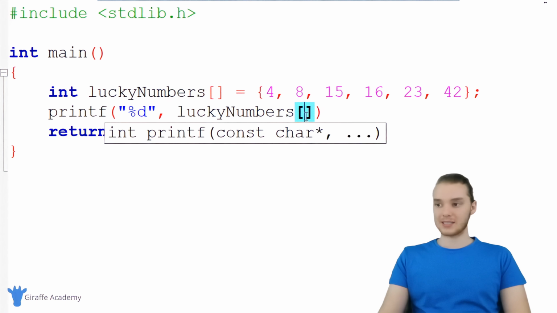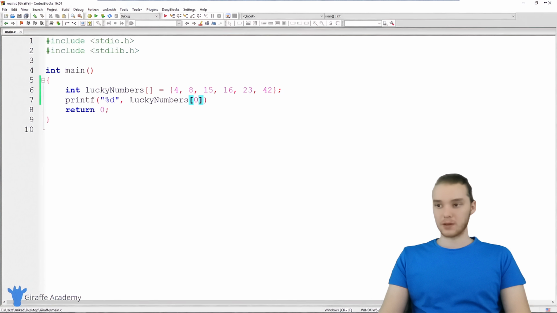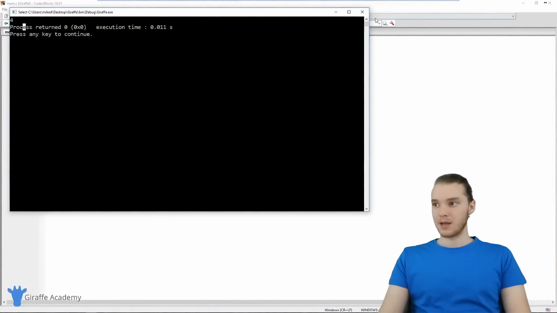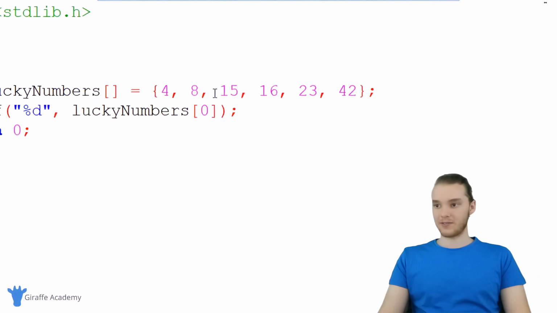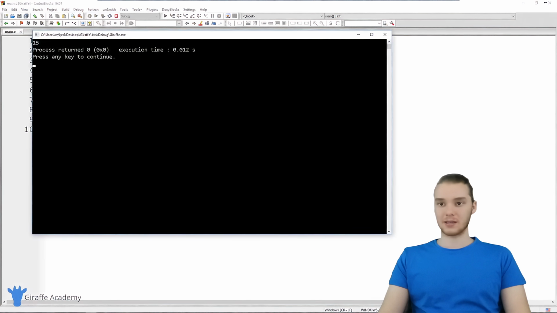So if I wanted to access this 4, for example, I can put a 0 inside of here. And now when I run my program, you guys will see that we'll be able to print out that 4. So over here, I'm printing out 4. If I wanted to access this 15, I can put a 2 in here. Now when I run my program, I'll be accessing the 15, as you can see.